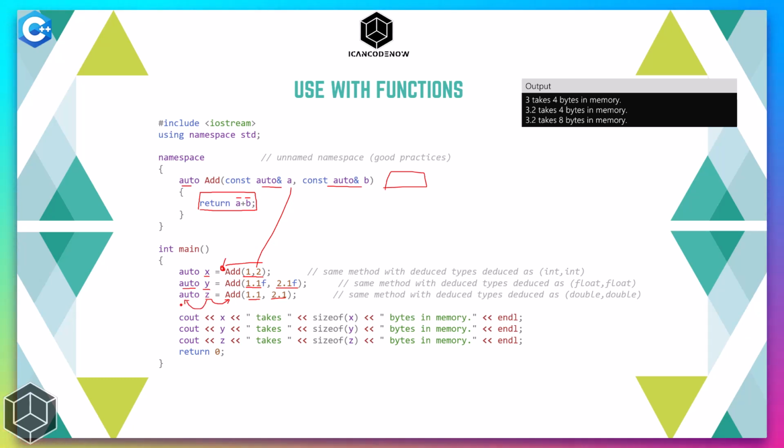And if we compile this program again, we see that this now is taking 4 bytes, meaning it is an integer. This is a floating point number and taking 4 bytes, meaning this is a float, and this is a floating point number taking 8 bytes, which is double. The auto keyword is not limited to these built-in data types.